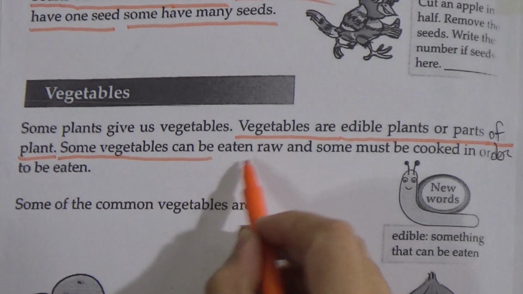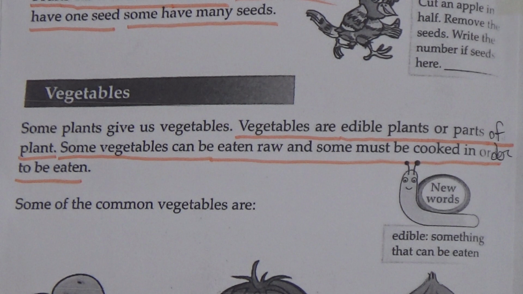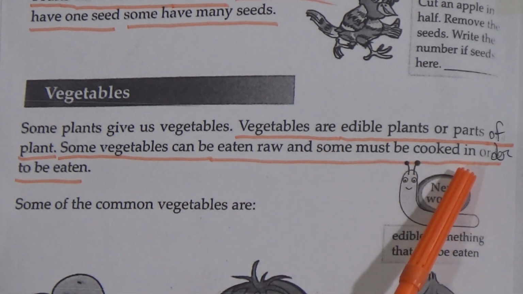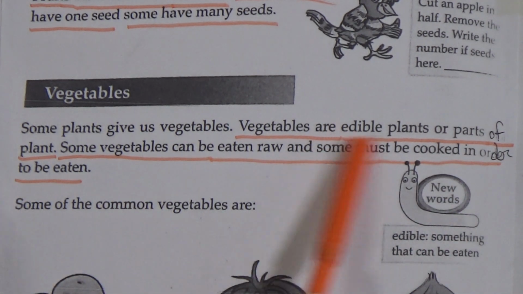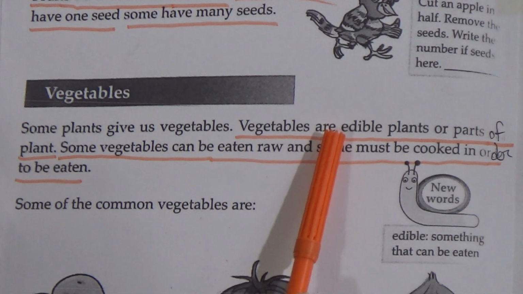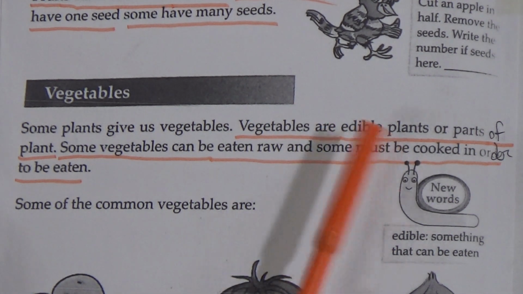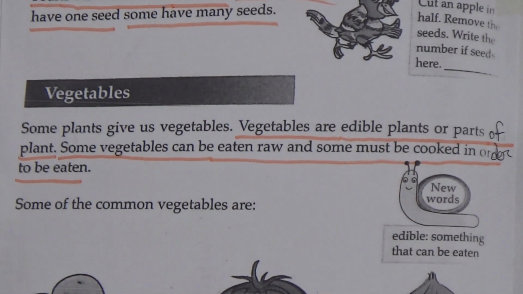This line is also important. Edible means something that can be eaten. My dear students, I am repeating, edible means something that can be eaten.